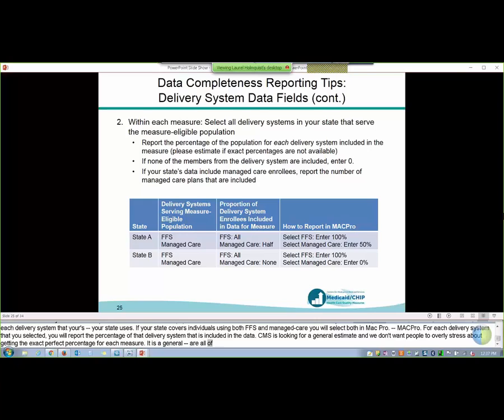And then the table gives a couple of examples for different states on filling out the fields. The one thing to highlight as you're looking at it, you'll see that these fields actually don't sum to 100% because the denominator for each percentage is the population in that delivery system. So you can have all of your fee-for-service children 100% and all of your managed care children another 100%. They're actually independent percentages. Next slide, please.